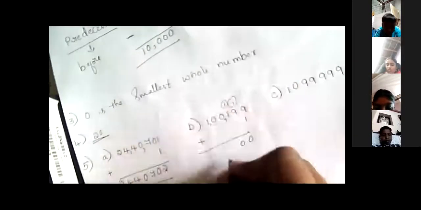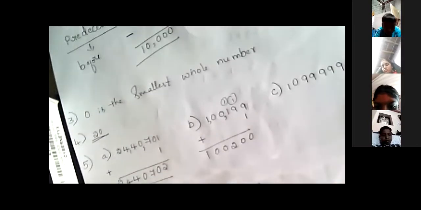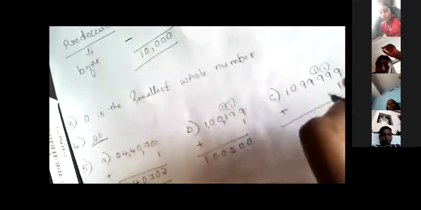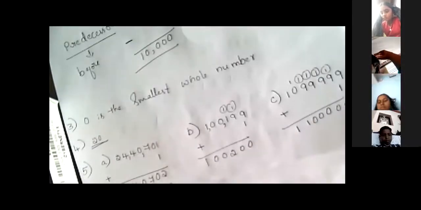So here also I will add 1 for the given number. So 9 plus 1, 10, 1 carry, 9 plus 1, 10, 1 carry, here 2, 0 as it is, 1. This is the next successor. And here again we will add 1. So 9 plus 1, 10, 1 carry, 9 plus 1, 10, 1 carry, 9 plus 1, 10, 1 carry, again 9 plus 1, 10, 1 carry, so 1, 1 as it is.